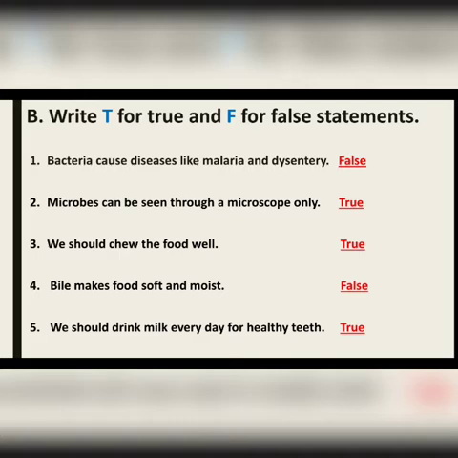Before discussing the answers, let me tell you that you can write these answers in your book. Question B answers you can write in your book using a pencil, or if you have written it earlier, no need to write it again. So the question number B is write T for true and F for false statements. There you are given a total of 5 statements.